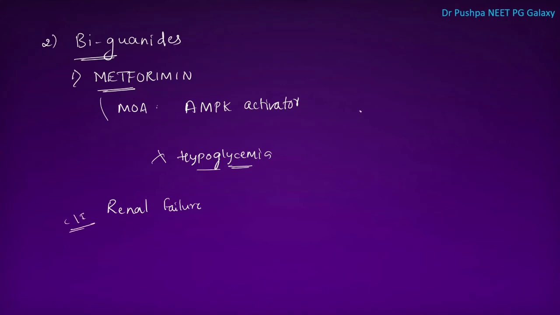What are the side effects of this metformin? It can cause GI toxicity and it can cause vitamin B12 deficiency anemia.